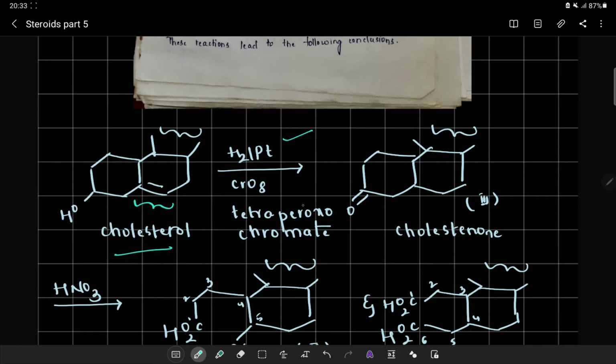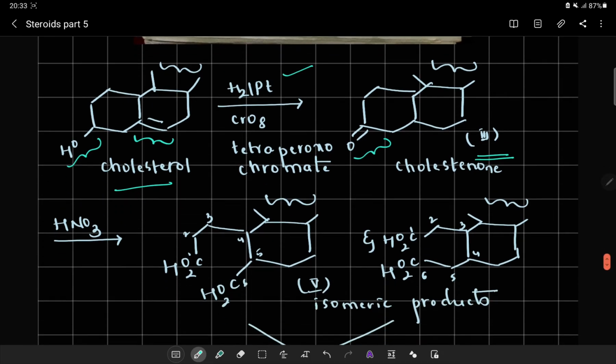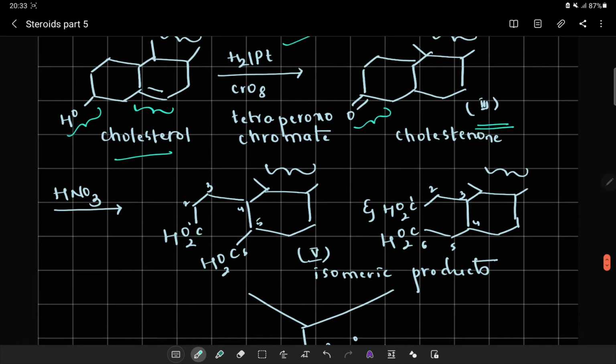When it reacts with tetraperoxochromate, the OH gets converted to a carbonyl carbon, yielding a cholestanol. This is my compound number 3.